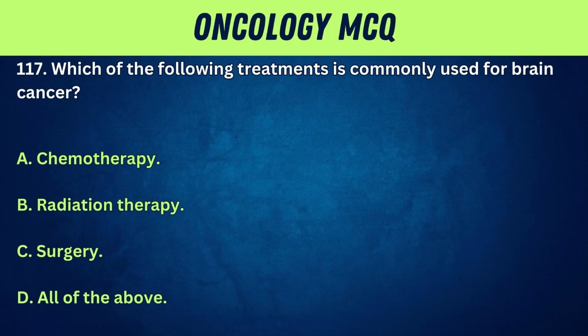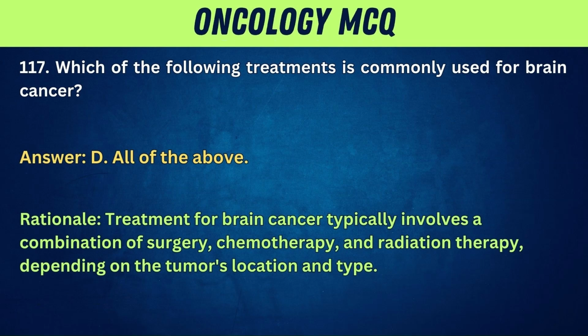117. Which of the following treatments is commonly used for brain cancer? A. Chemotherapy. B. Radiation therapy. C. Surgery. D. All of the above. Answer: D. All of the above. Rationale: treatment for brain cancer typically involves a combination of surgery, chemotherapy, and radiation therapy, depending on the tumor's location and type.